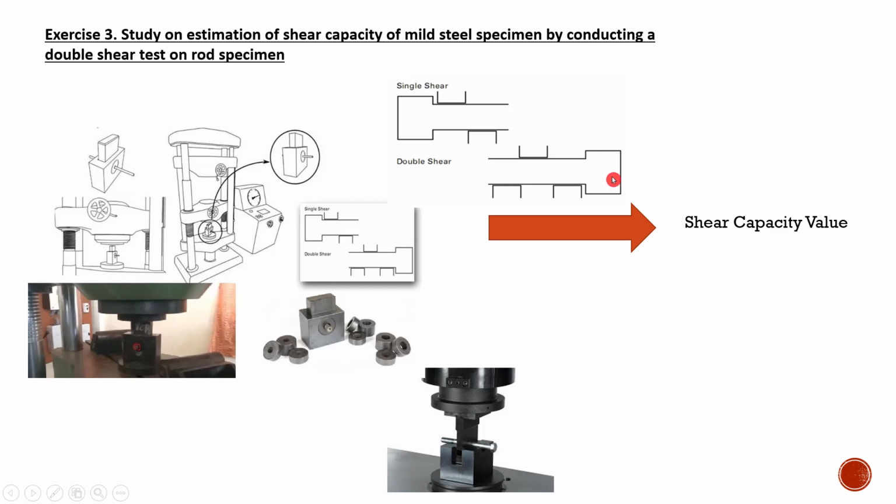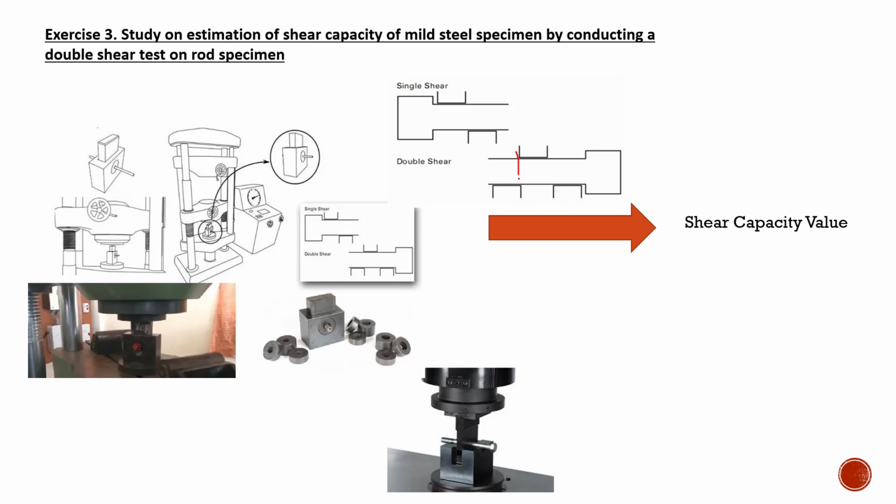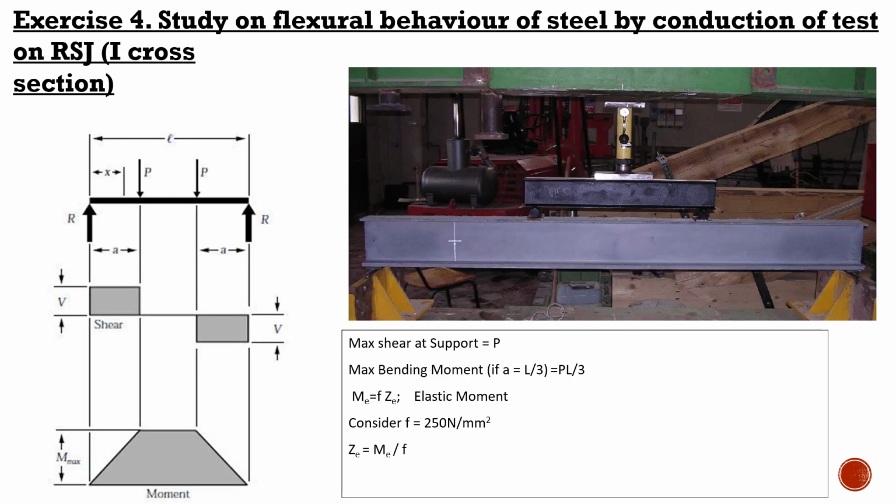And here, suppose this is the testing material, and we have three attachments. So this will induce two shear planes, shear plane 1 and shear plane 2. Here only one will be there for the single shear. So this is to find the shear capacity value of the mild steel specimen.